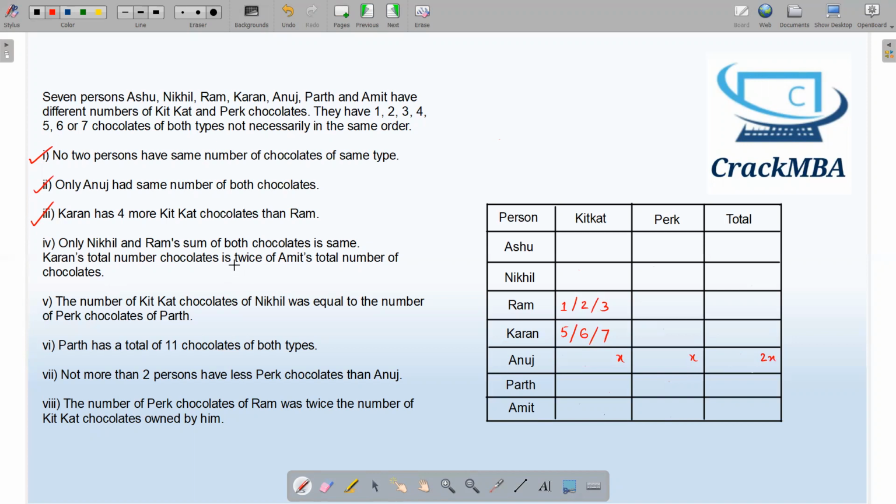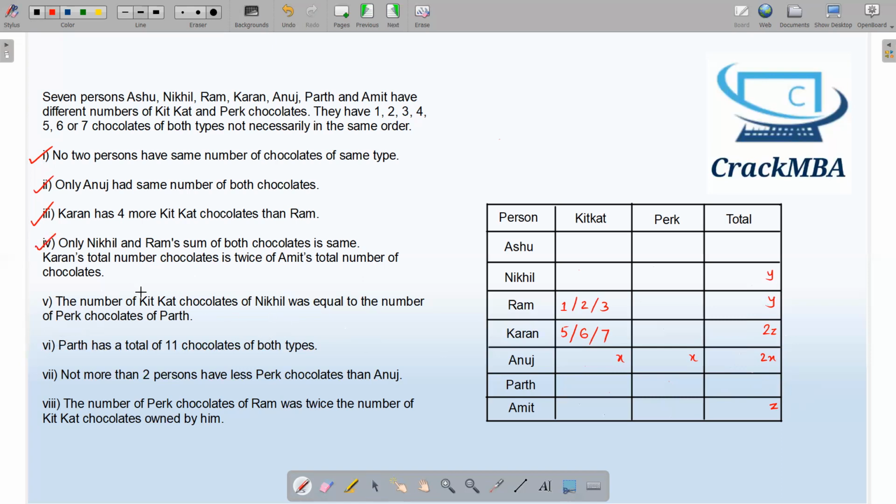Only Nikhil and Ram's sum of both chocolates is the same. So only Nikhil and Ram's total is the same, and none of the other persons has the same total. Okay. Karan's total number of chocolates is twice Amit's total. So if Amit has Z total chocolates, Karan will have 2Z. That's what is given in this statement. So I'm done with this one also.